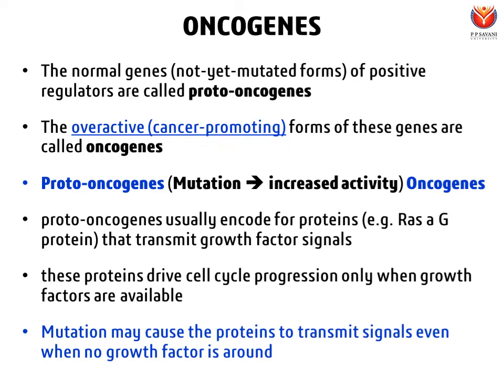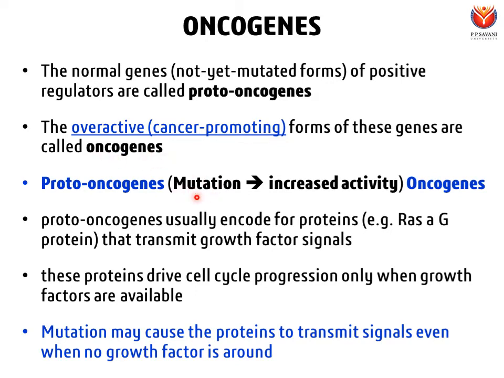The normal genes of positive regulators, and when I say normal genes, I mean the non-mutated forms, so there is no mutation in the normal gene of positive regulators. At that point, we call them proto-oncogenes. Overactivation means any mutation that leads to increased activity, and it converts them into another form, which is called oncogenes.